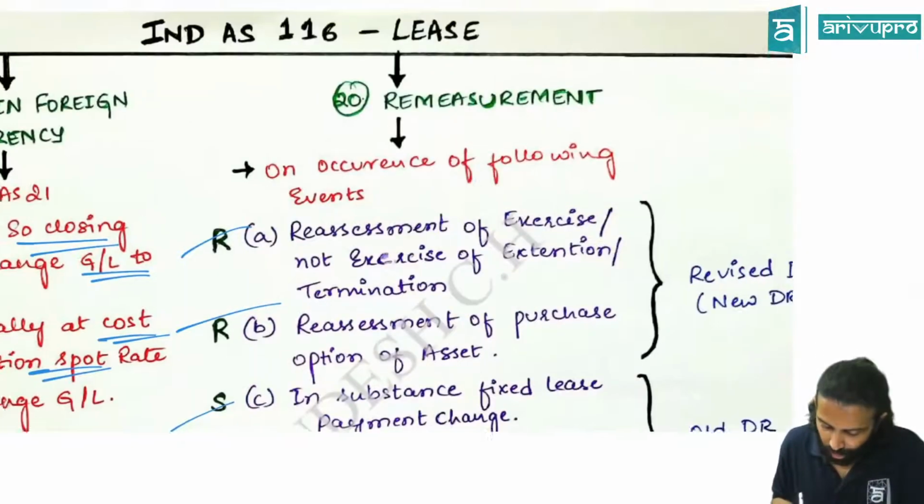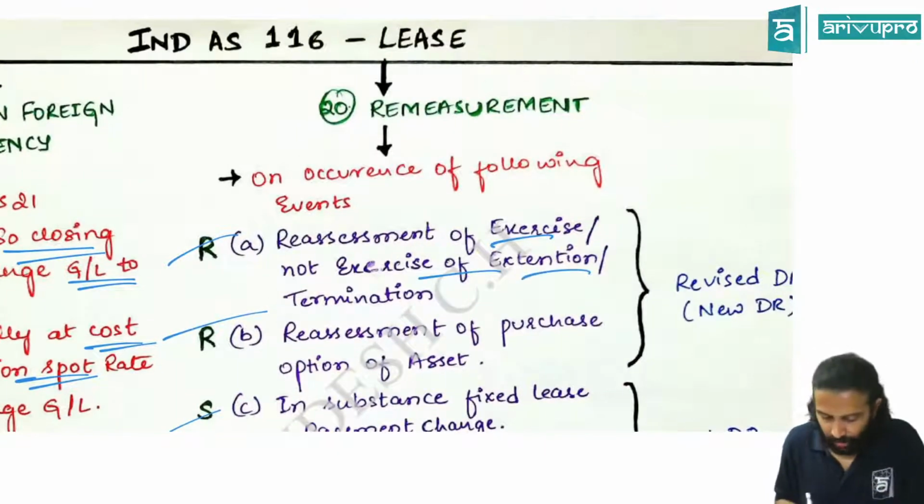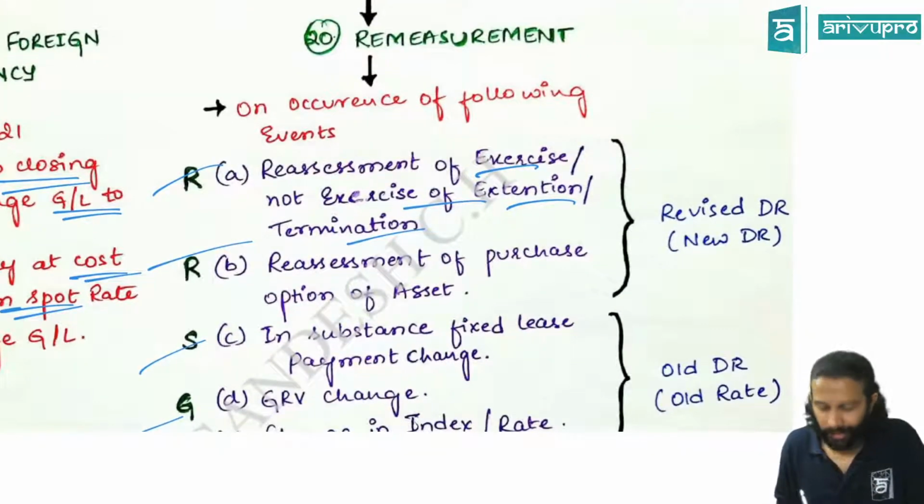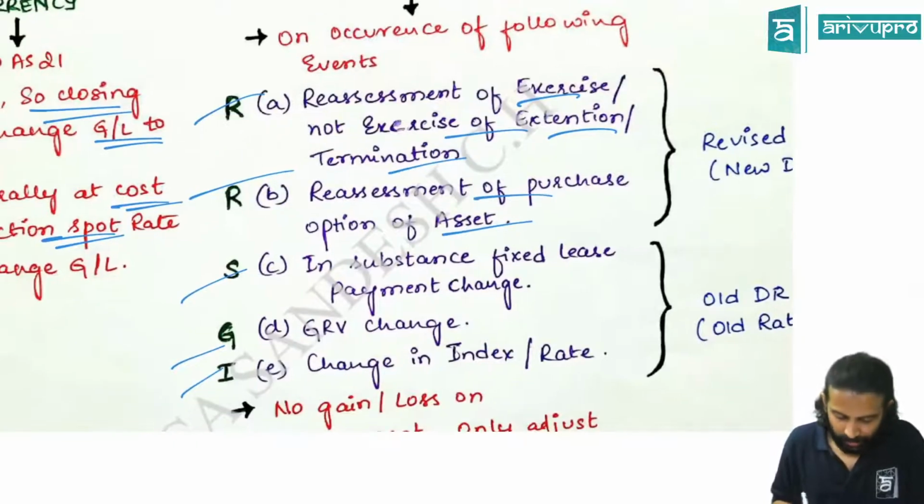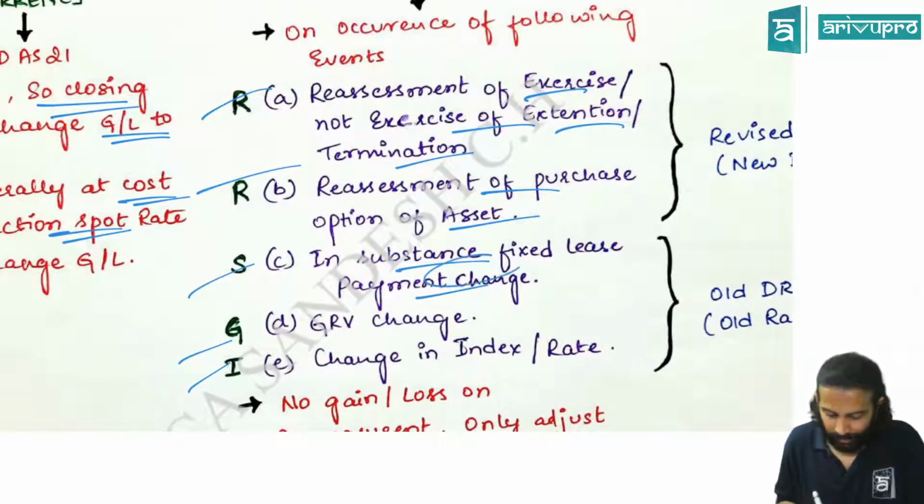Reassessment of exercise or non-exercise of an extension or termination option. Second R is for reassessment of purchase option. S is for change in substance fixed payment. Then G is for change in residual value guarantee. I is for change in index or rate.